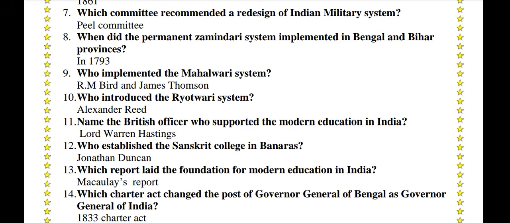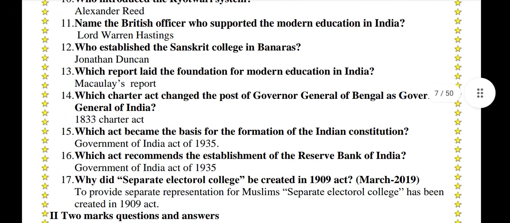Lord Warren Hastings. Who established the Sanskrit College in Banaras? Jonathan Duncan. Which report laid the foundation for modern education in India? Macaulay's report. Which Charter Act changed the post of Governor General of Bengal to Governor General of India? 1833 Charter Act. Which act became the basis for the formation of the Indian Constitution? Government of India Act of 1935. Which act recommended the establishment of the Reserve Bank of India? Government of India Act of 1935.